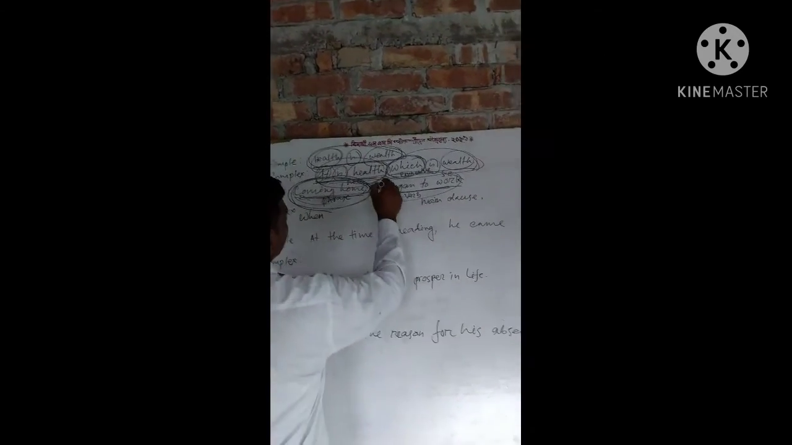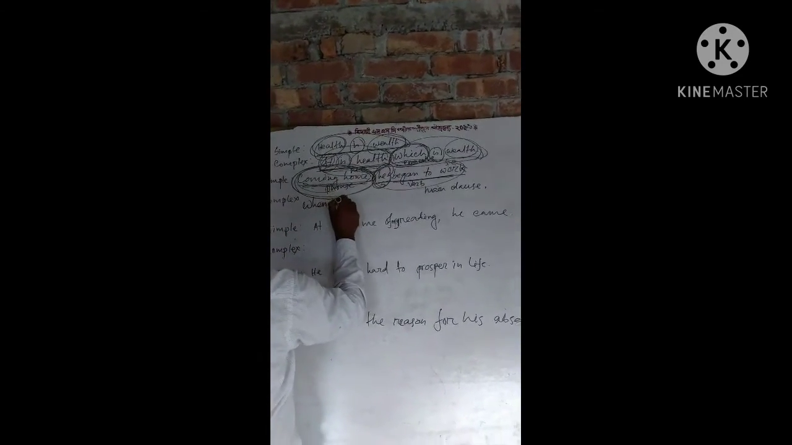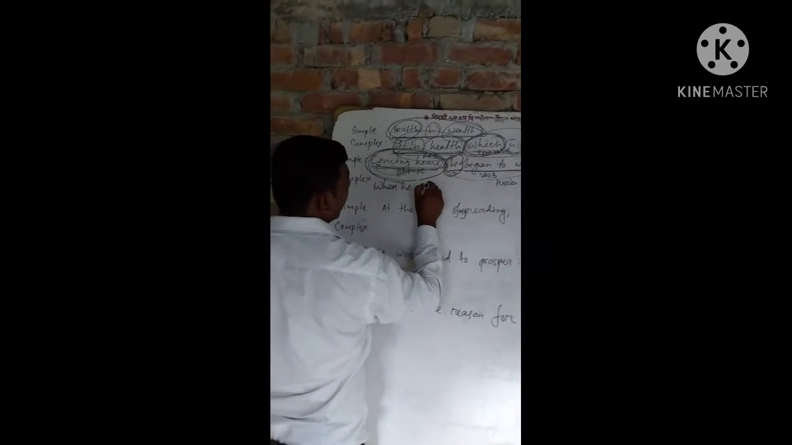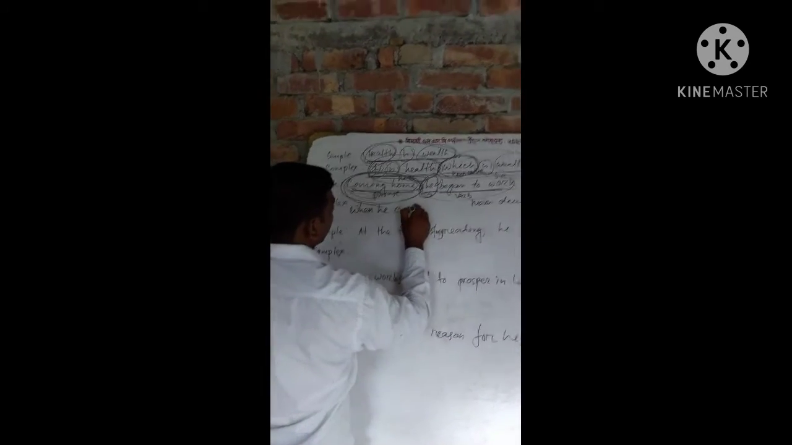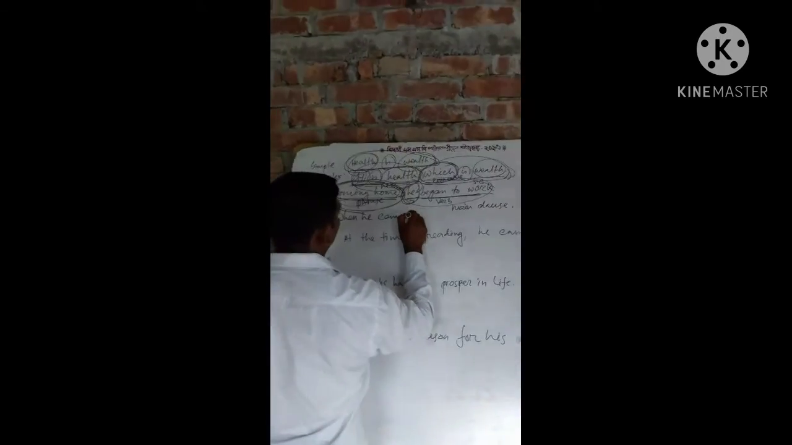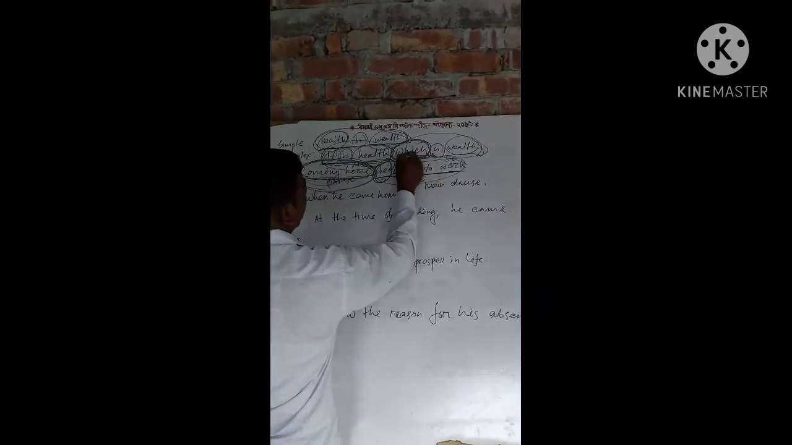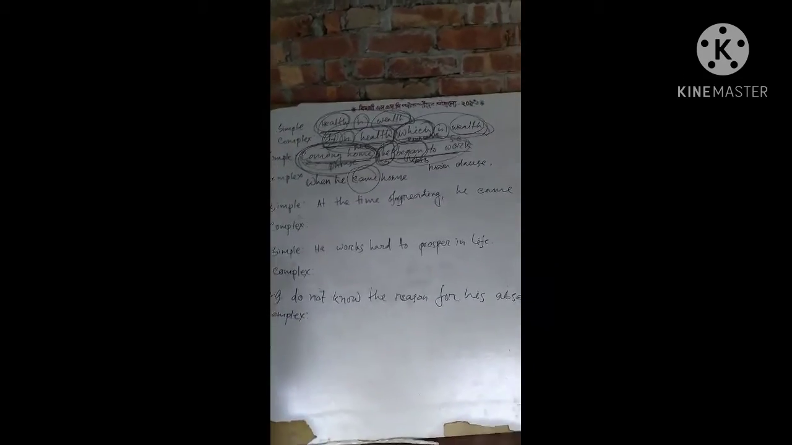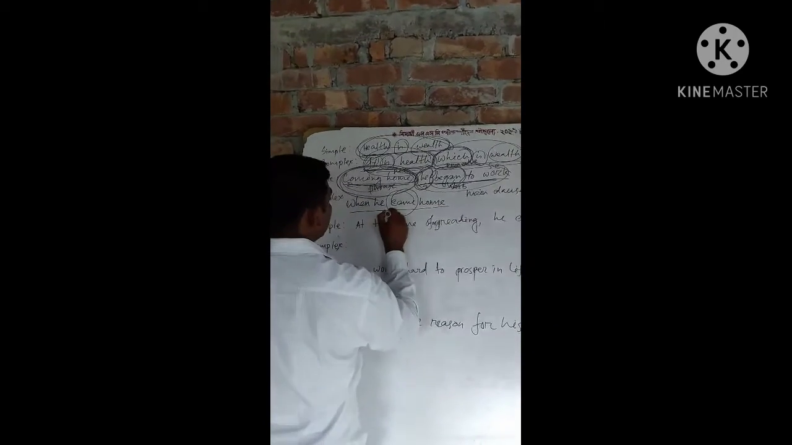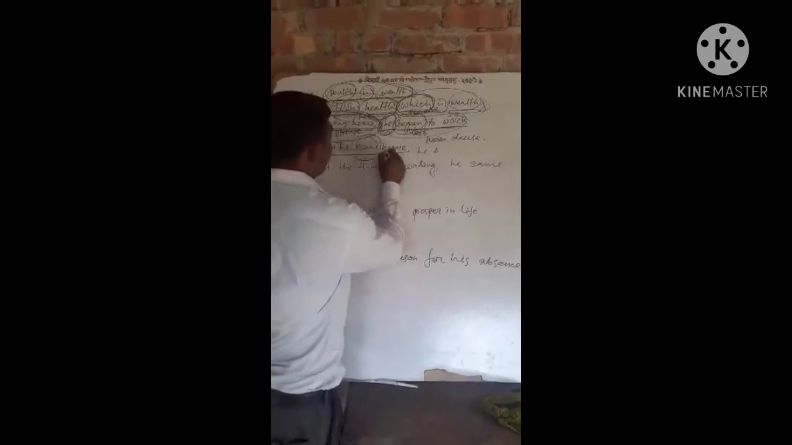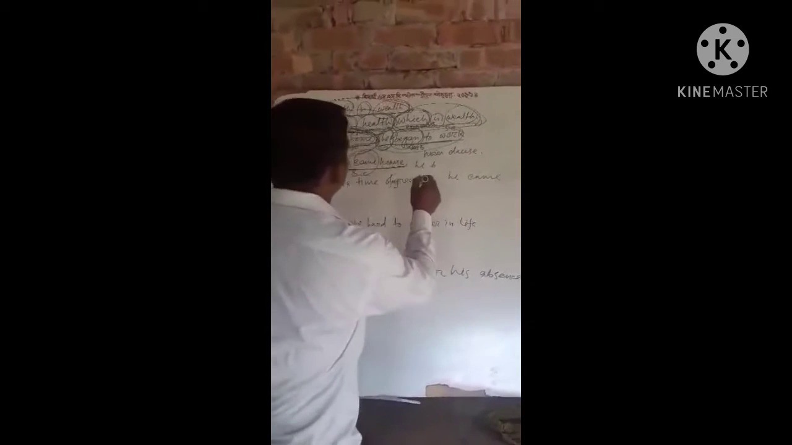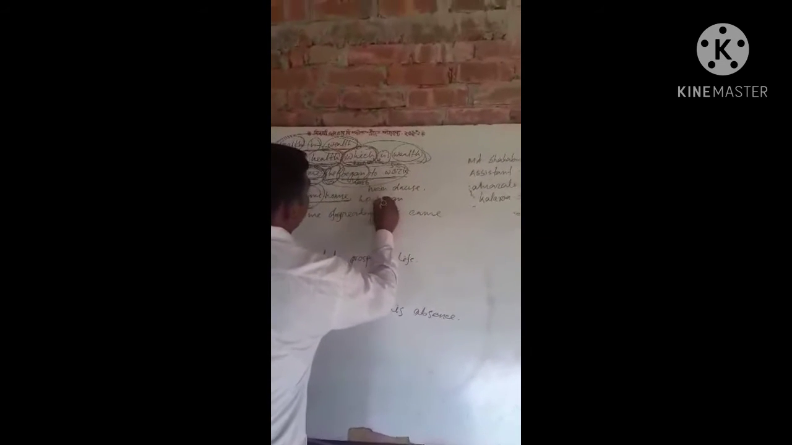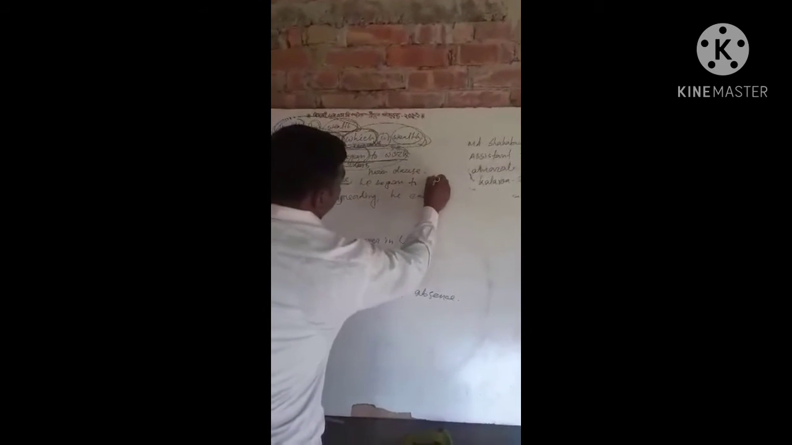When, then subject he. When he came. When he came home. Began is a verb 2, so came is a verb 2. When he came home is a subordinate clause. When he came home, he began to work.